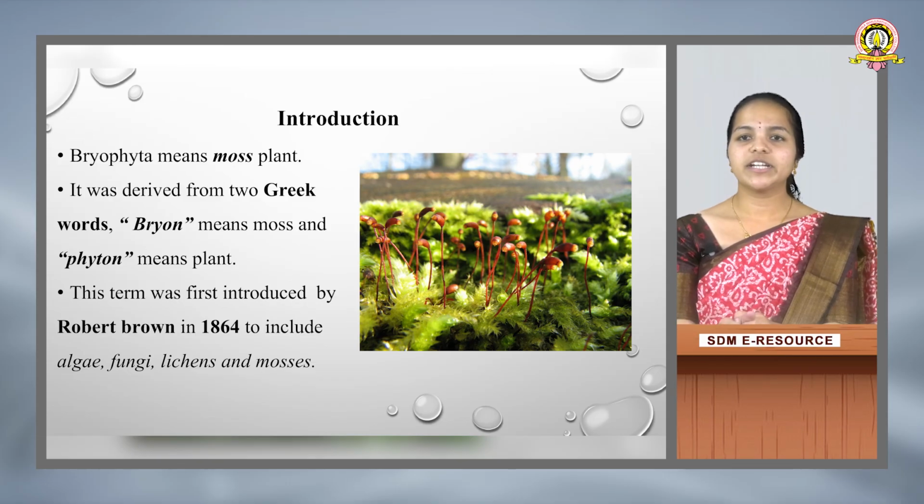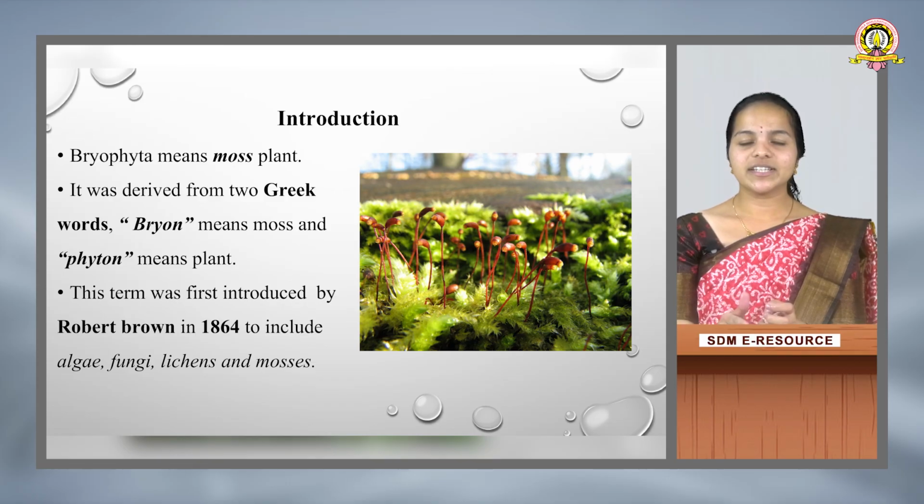This term was introduced by Robert Brown in the year 1864 to include algae, fungi, lichens and mosses. In recent years, the bryophytes are grouped under certain categories such as liverworts, hornworts and mosses. So nowadays we classify the bryophytes as liverworts, hornworts and mosses.